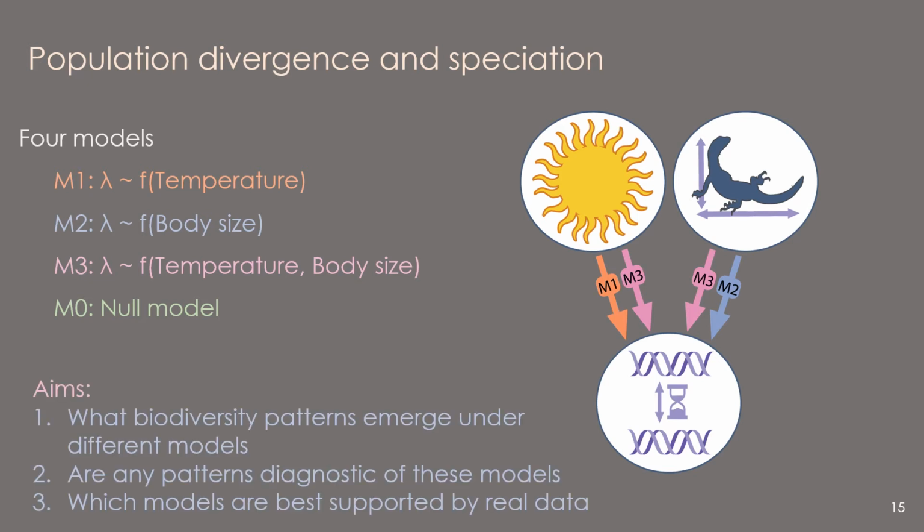So to reiterate our aims in the context of this model, what we really want to know is what biodiversity patterns emerge under these four different submodels. Are there any biodiversity patterns that might be diagnostic of these different models? And then we want to see which models might be best supported by real data.